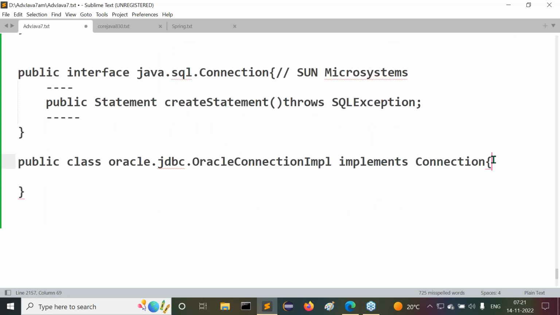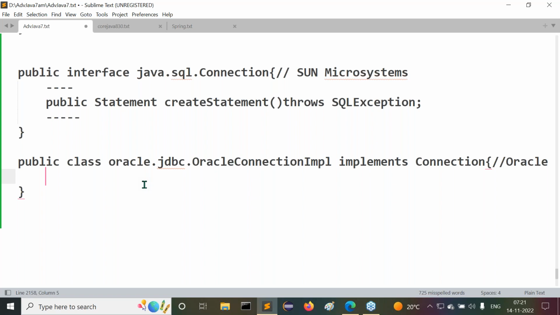Guys, now I'm asking: this is provided by whom? The Oracle vendor. Now observe carefully: this is an implementation class of the Connection interface. Am I right or not? So it must provide implementation for all methods of the Connection interface. Definitely, we have to provide implementation of all Connection interface methods.